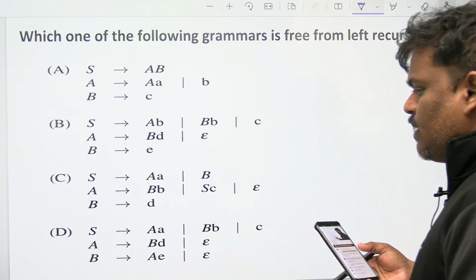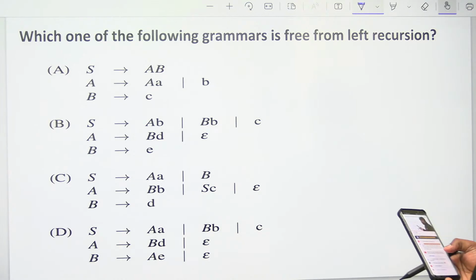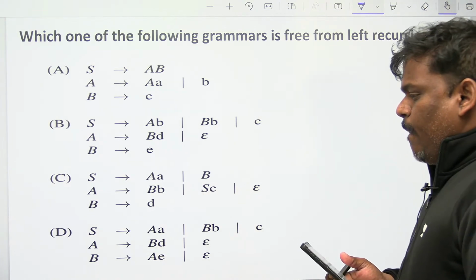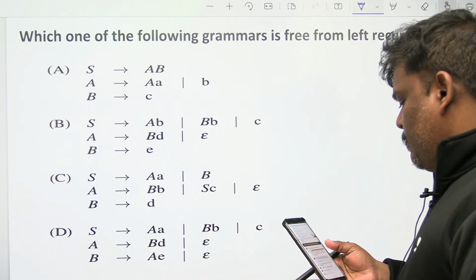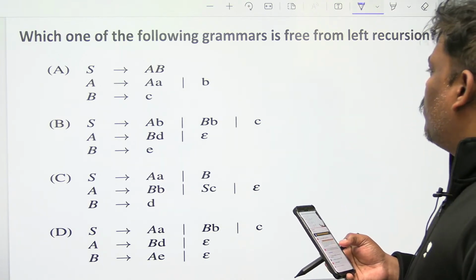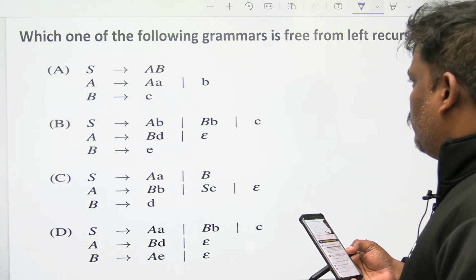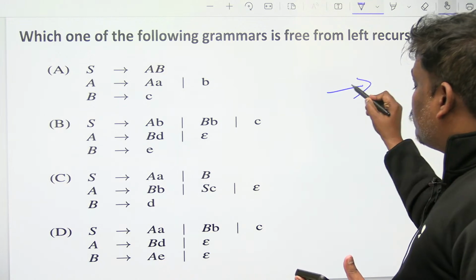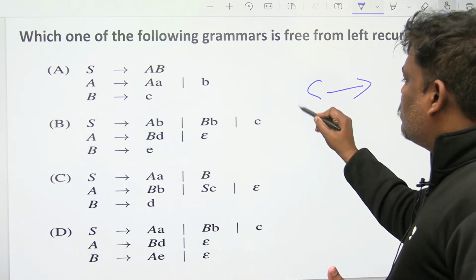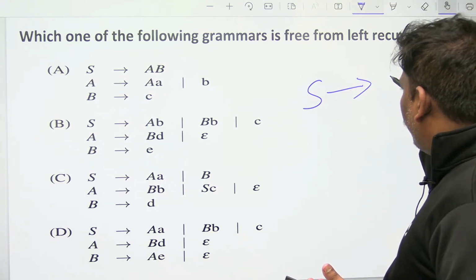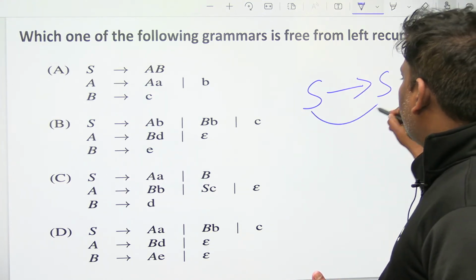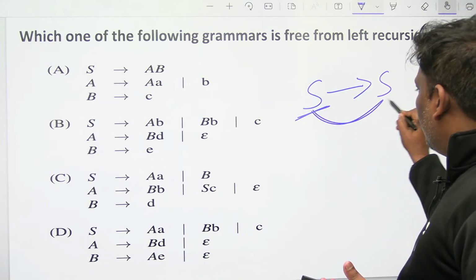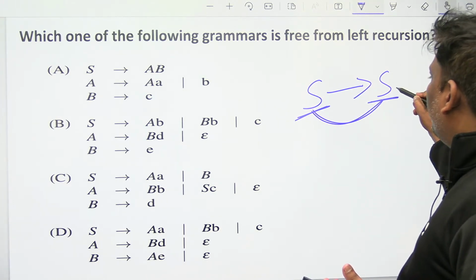Can you guess what will be the answer of this problem? Which one of the following grammars is free from left recursion? Left recursion, you know very well, means that whatever is on the left hand side of this arrow symbol also appears on the right hand side, at the leftmost place, followed by something else.